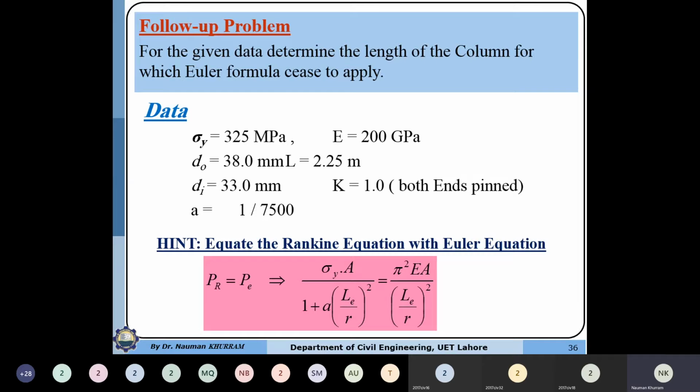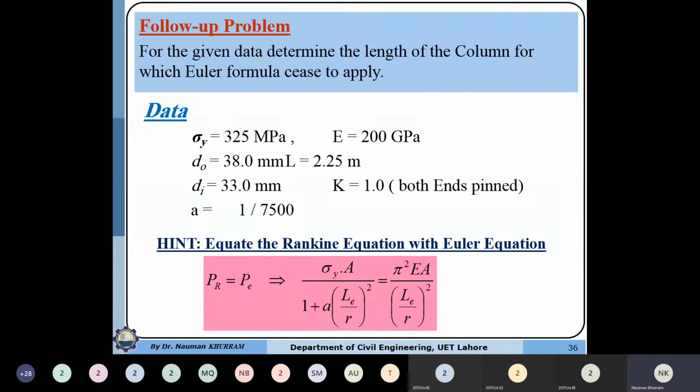At this boundary point, the Rankine formula and the Euler formula must both give the same value, because the Rankine formula gives the value up to the maximum slenderness ratio of the intermediate column, and the Euler critical formula is applicable from that point to any higher value.